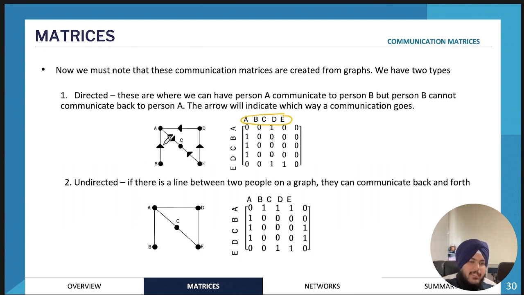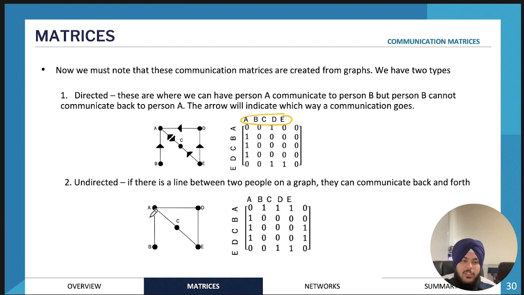What this diagram indicates is that B can communicate with A. This is indicated by the arrow. Here we can see the arrows go in both directions, so C can communicate with A and A can communicate with C. However, this is called a directed matrix because we have arrows, as compared to an undirected network, where we don't have arrows. If there's a link between B and A, it means that B and A can communicate with each other. So it goes both ways.